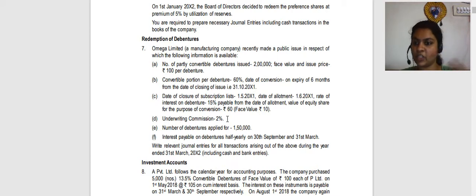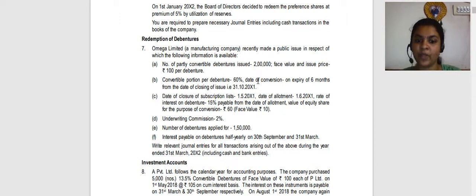When debentures or any securities, debentures, shares, etc., are being issued and you are not able to have enough subscriptions, or you are doubtful of the number of subscriptions, there are people called underwriters, generally banks or some financial institutions. They say that we will ensure that your minimum subscription is achieved. If not, we will subscribe for the remaining amount of shares. So these underwriters guarantee subscribing for the shortfall in the amount of shares that are issued.